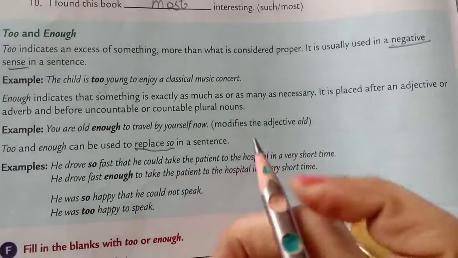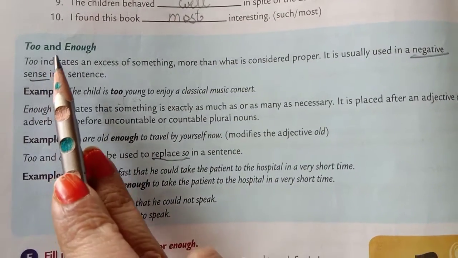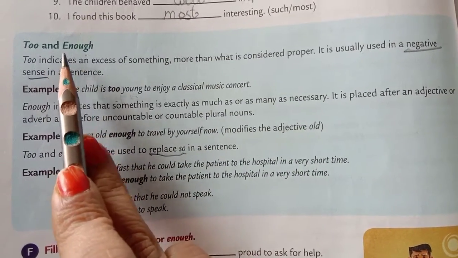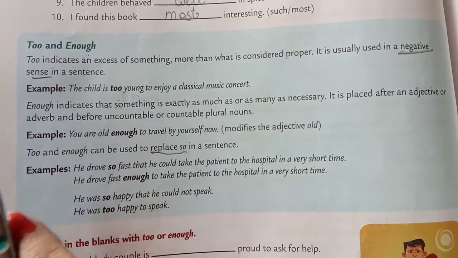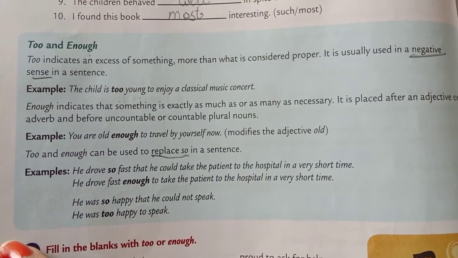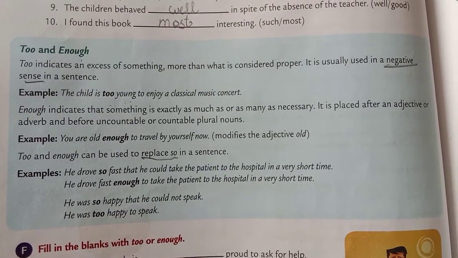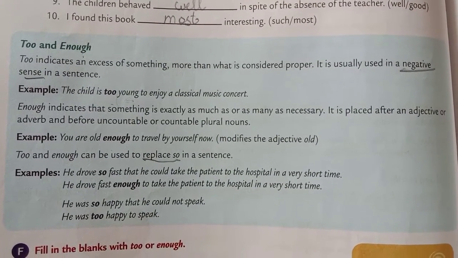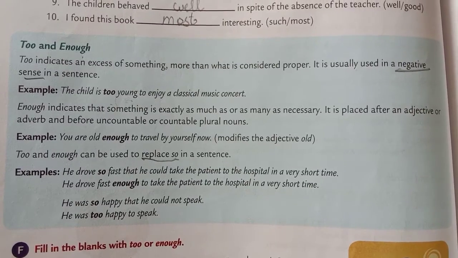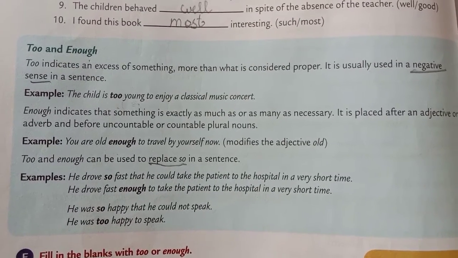Okay, let's quickly understand now the difference between too and enough. Too and enough, both of them can also be used in place of so. Just now we learnt about so, that he's so good in memorizing the chapters that he's always able to score good by studying one day before.